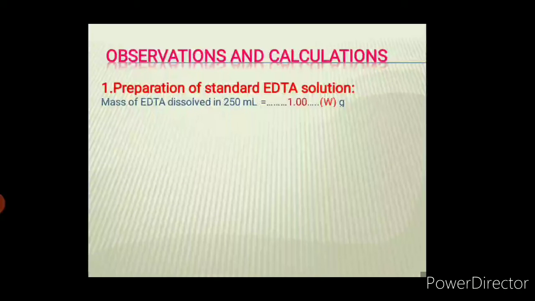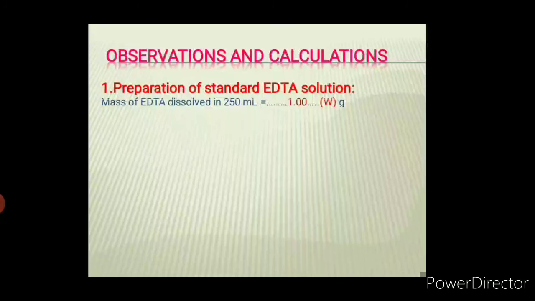Now during your regular labs, for all the students, individual student, different mass of EDTA will be given. So whatever experiment today we have performed, for that I have taken 1.00 gram of EDTA salt. So my mass of EDTA dissolved into 250 ml is nothing but 1.00, which is nothing but W.